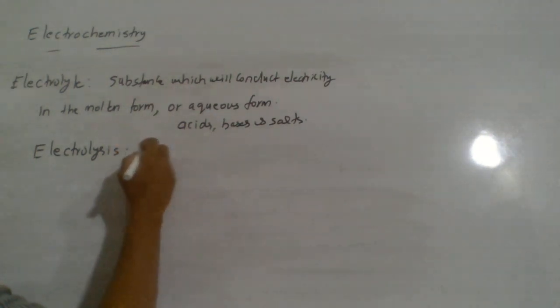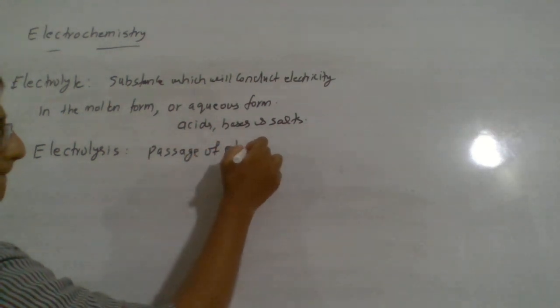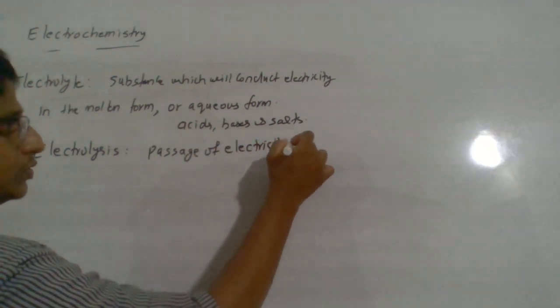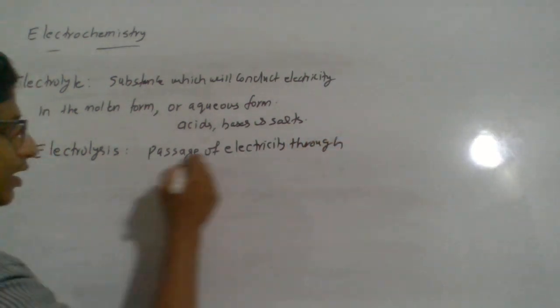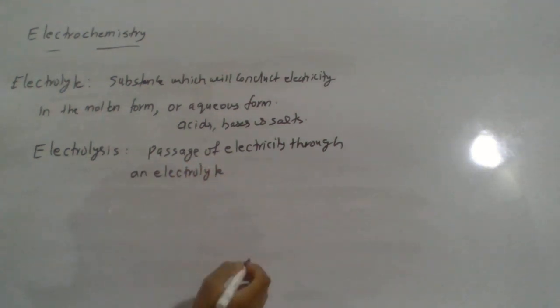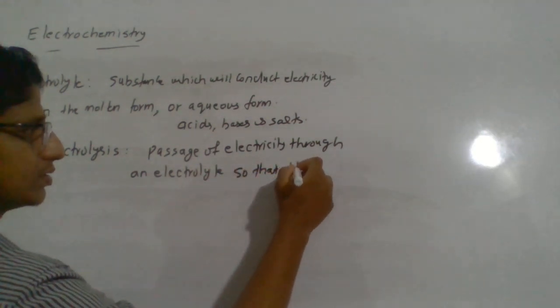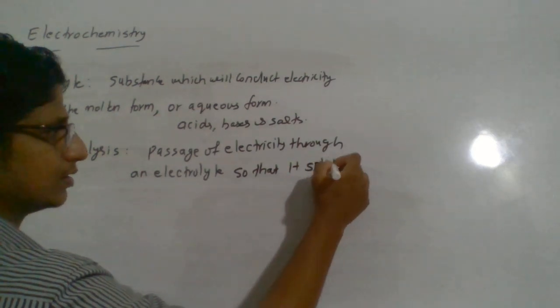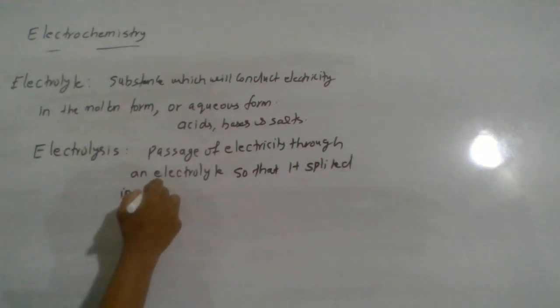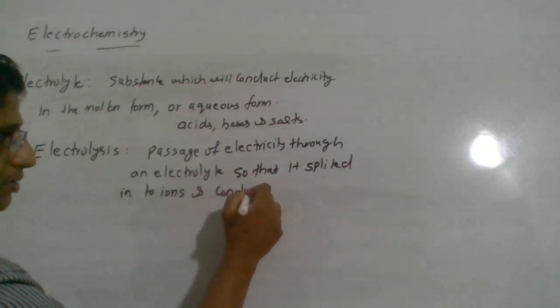So electrolysis is the passage of electricity through an electrolyte, or we can say the decomposition of an electrolyte by passage of electricity, so that it is split into ions and conduction is possible.